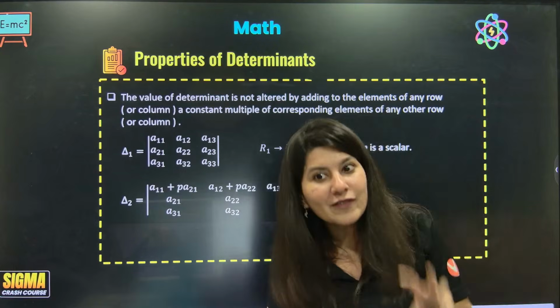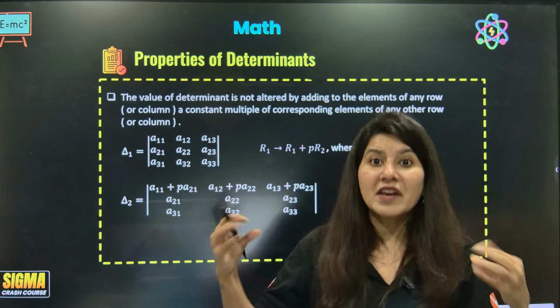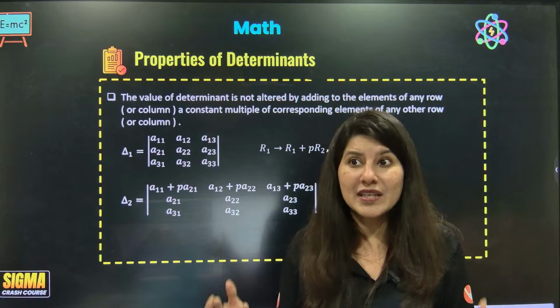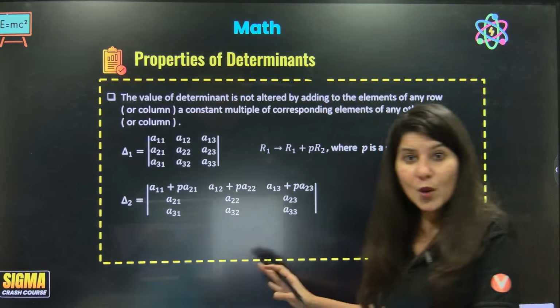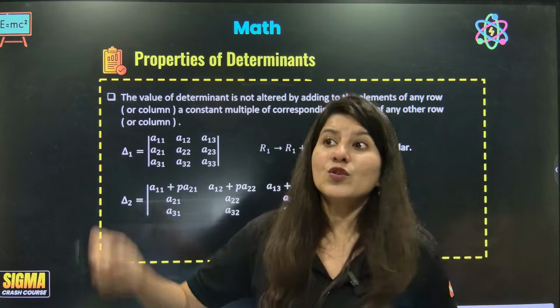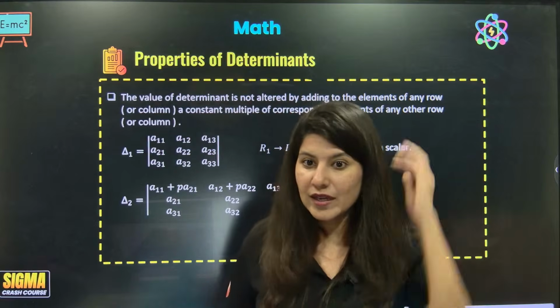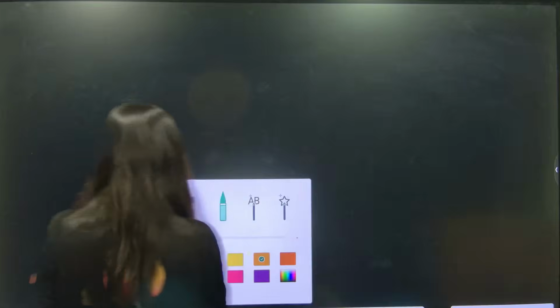So to solve such questions, this is the property where the determinant looks very heavy and, before opening, you need some help. You need some reduction of that determinant. So basically, this property is used when you have to reduce and simplify the determinant. What is this property? This property says that you can apply row and column operations. And let me tell you a popular row operation.